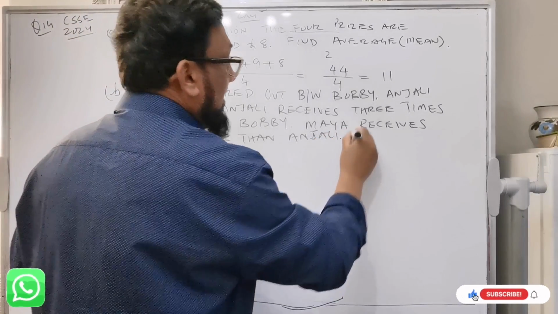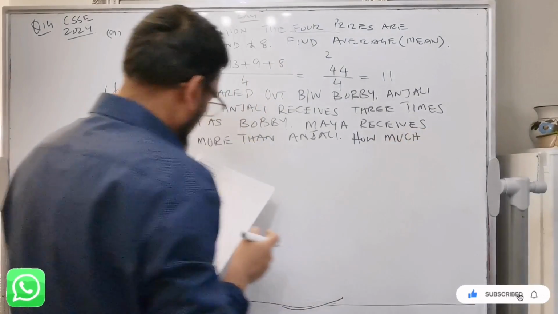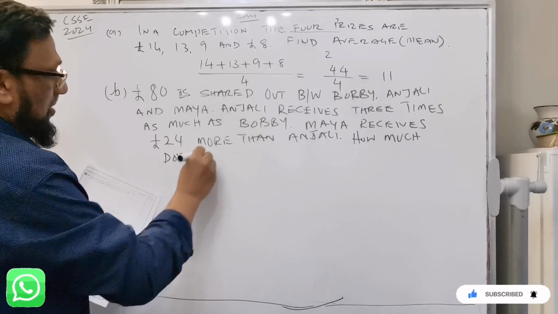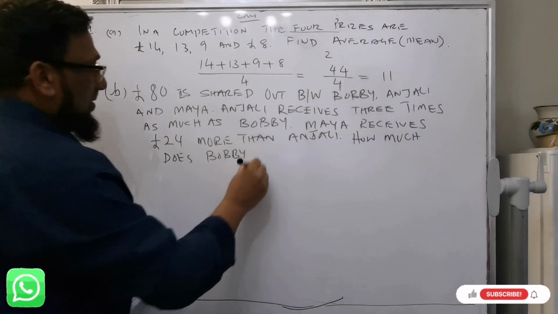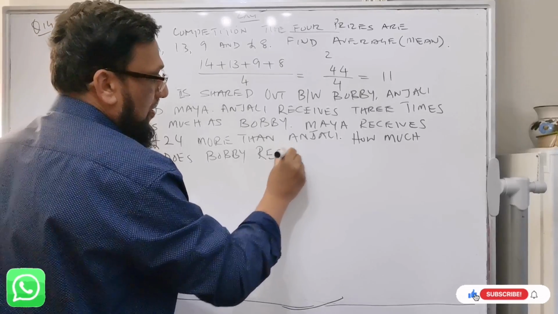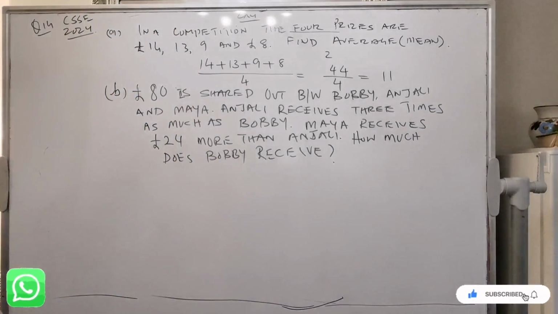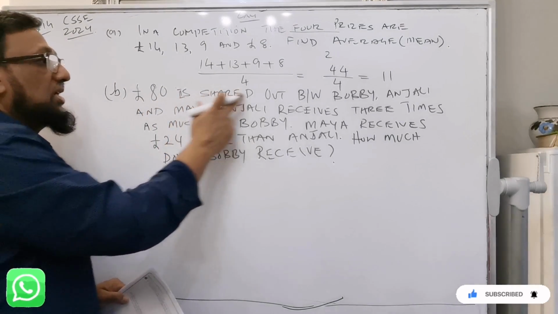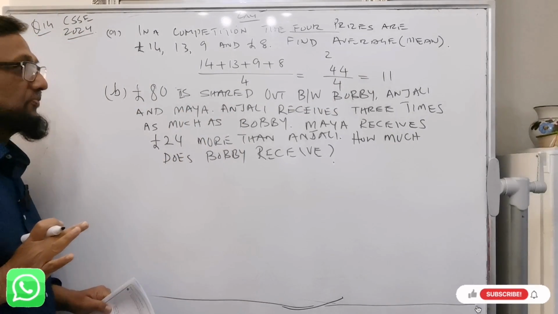So the question says, how much does Bobby receive? So this is the question. I'm going to read it again. 80 pounds is shared out between Bobby, Anjali, and Maya.